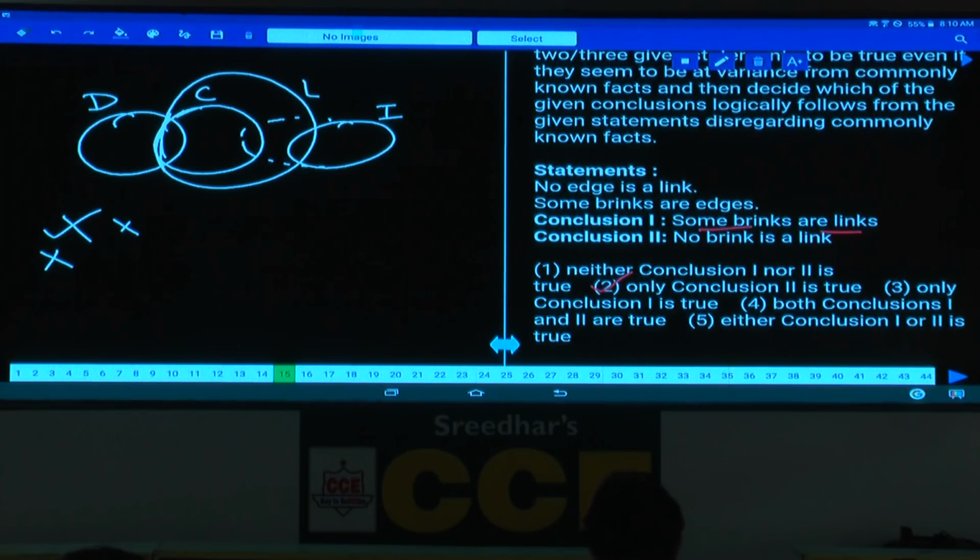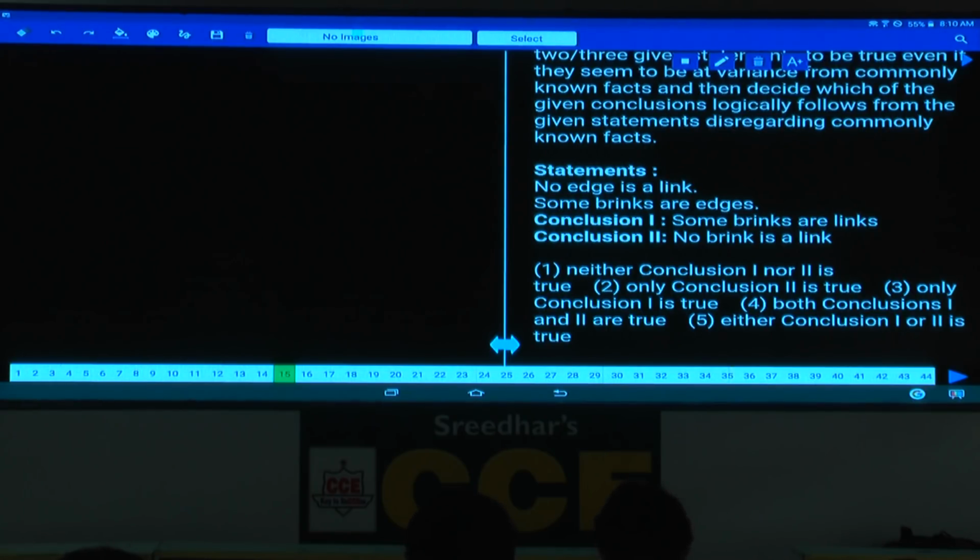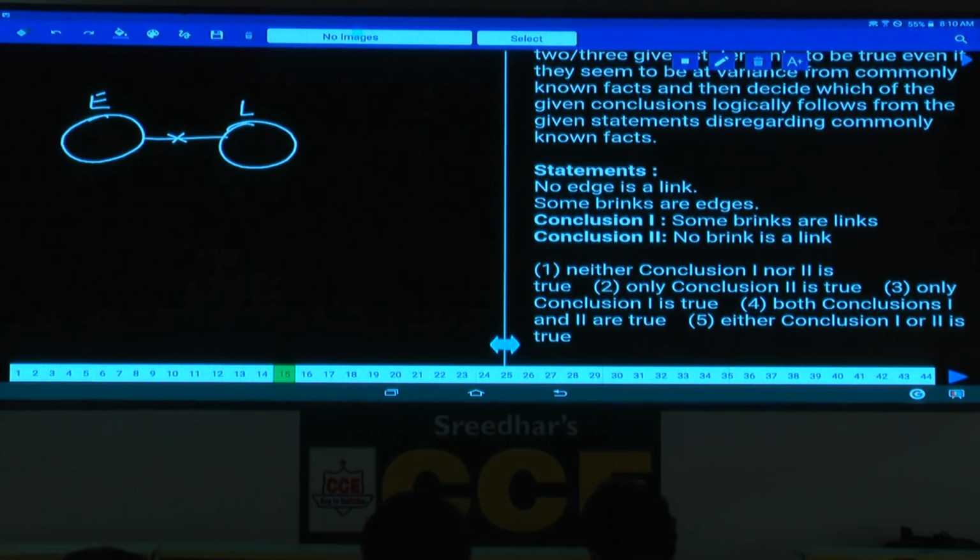Done with this? Then coming to question number 15. Now in this 15th one, no edge is a link. No intersection between edge and link. No edge is a link. Next one. No edge is a link, and some brinks are edges. Some of the brinks are edges. Brink and edge. Next one.